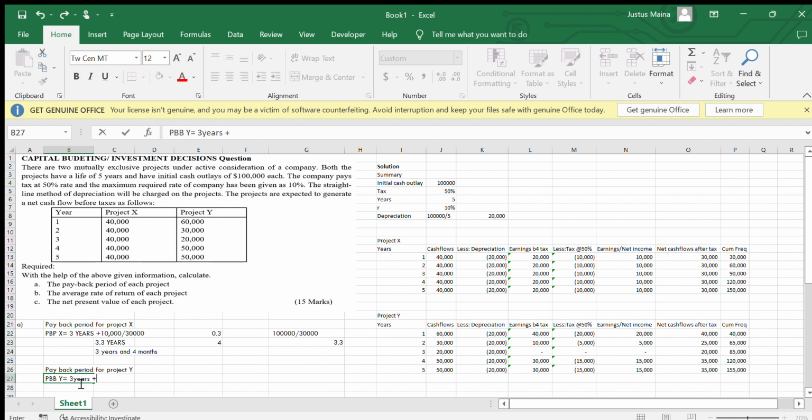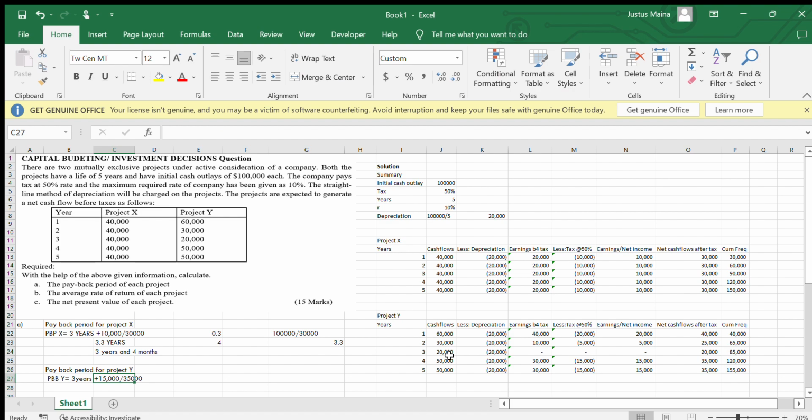What is remaining to make it to 100,000? 100,000 minus 85,000 gives us 15,000. So it is 15,000 divided by what will be realized in the next year. Not the current year here, but the next year, which is 35,000.